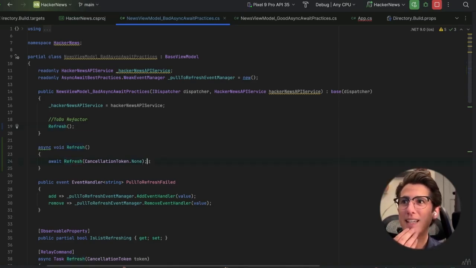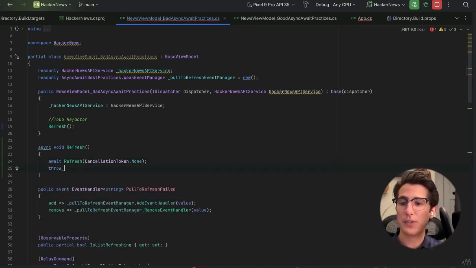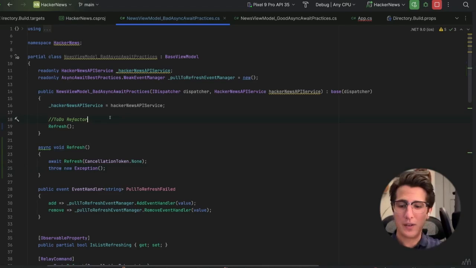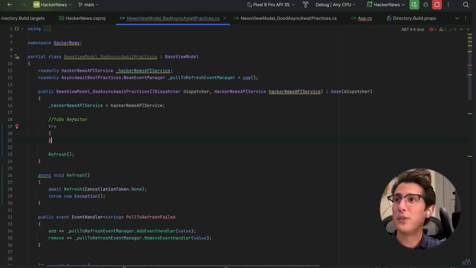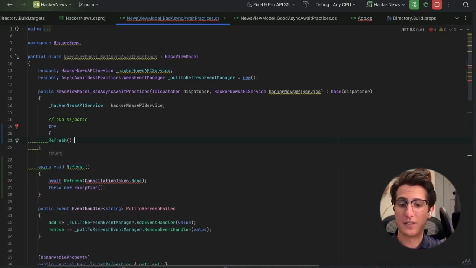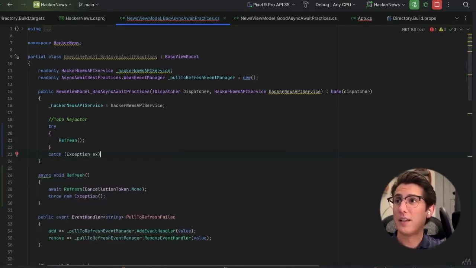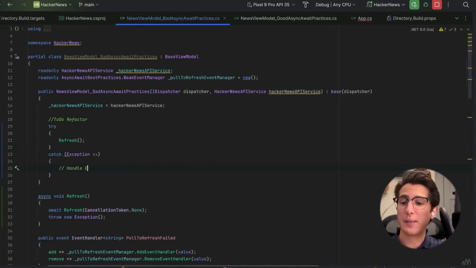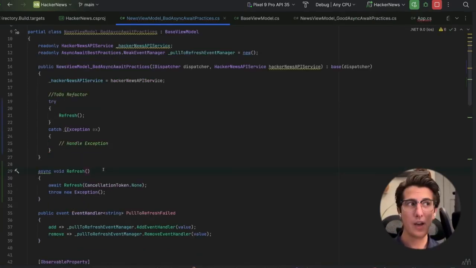Well, let's say that this method throws an exception. So let's just force it in here like this. And now we know that this Refresh method, this async void Refresh, will always throw a new exception. Well, what do we do? No problem, right? We can just wrap our code in a try catch block here. And we can handle the exception. Happy days. But let's think about what happens with thread 1 under the hood now that we know how the C# compiler generates all this async await code for us.